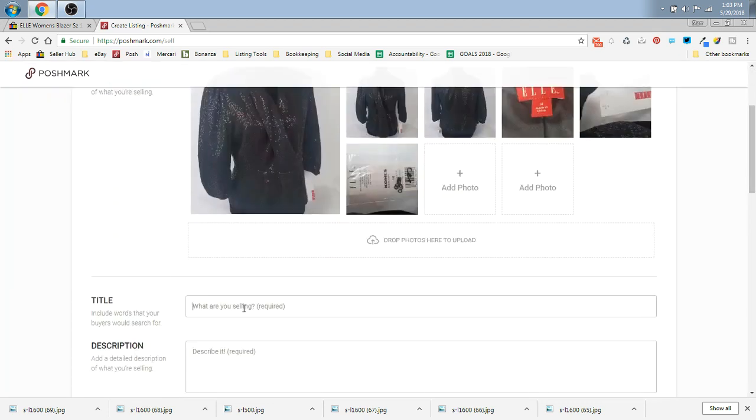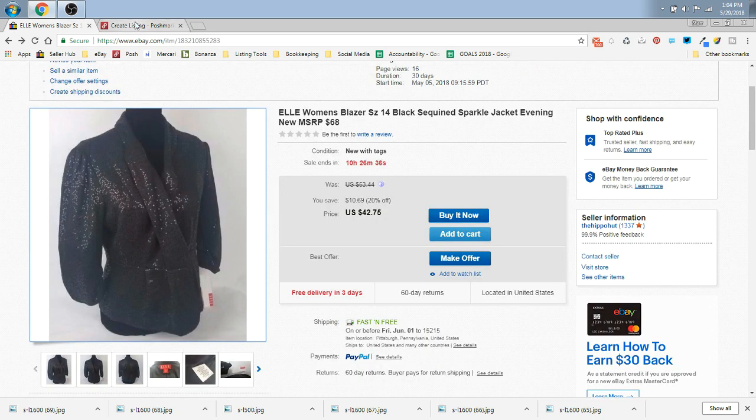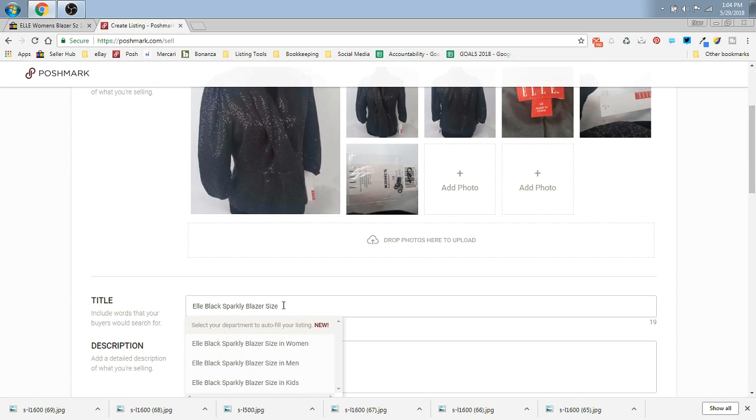Now, titles on Posh aren't as picky as eBay. There's no perfect formula. There's no specific order. I usually just put the brand and what it is. It's a black, sparkly blazer. And then if I have room, I'll put the size. I can't see it. I think it's a 14. Yep. I still have like 17 characters here, so I might put jacket in as well.